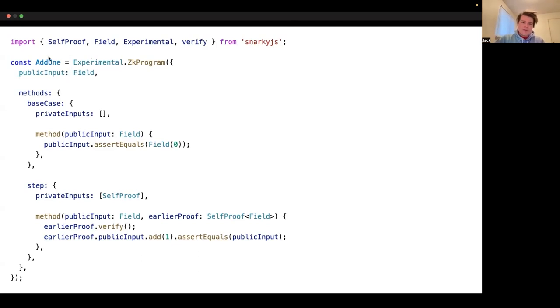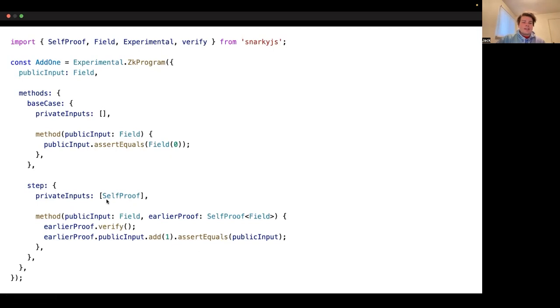And here's a really simple example of a ZK program. This is called add1. It does what it sounds like. We have a public input, which is of the type field. And then we have two methods. One is base case and one is step. For base case, we take no private inputs, and we take one public input, which we have up here. This public input is of the type field. And what we do is we assert that the public input is equal to 0. And that's all. The next method that we have is the step method.